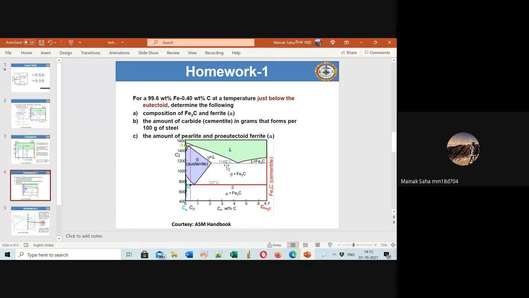Since I haven't taught you the eutectoid part yet, I'm asking a simple question. At 900 degrees, you don't have to worry about the rest. At 900 degrees, what are the stable phases? Gamma and Fe3C. These are the only stable phases, gamma plus Fe3C. So at 3%, at 4.2%, and at 5%, hypoeutectic and hypereutectic, what is the phase fraction of gamma and Fe3C? Can you do it?